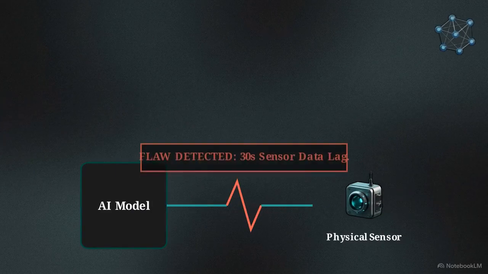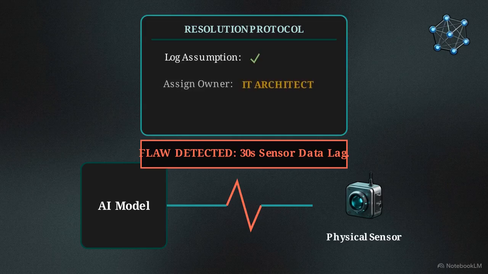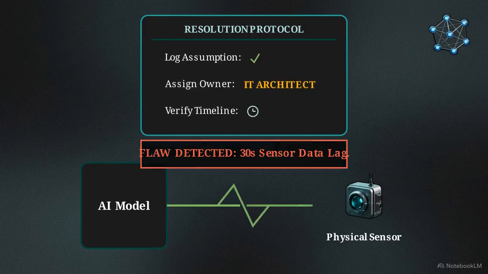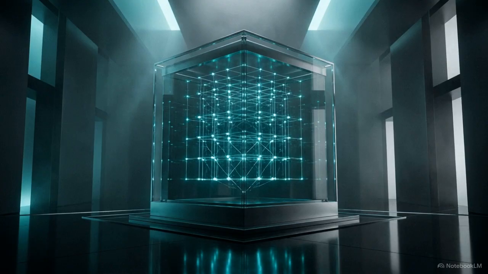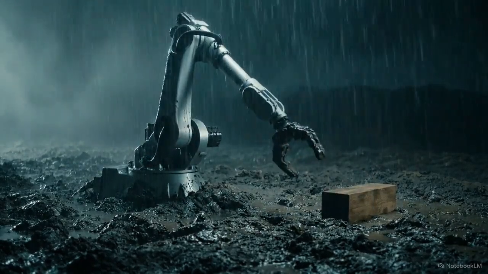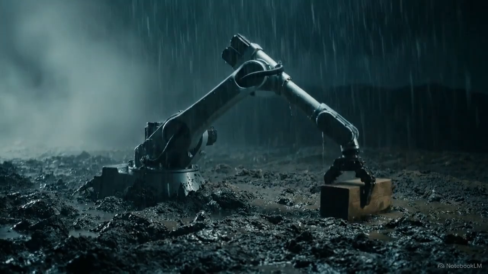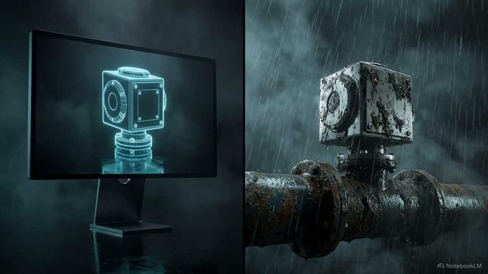Next, assumptions and dependencies expose hidden flaws, like a 30-second sensor data lag. Finding this triggers a procedural response: log the assumption, assign an owner, and eliminate the blind spot. If you skip mapping these physical and operational dependencies, you end up training a highly sophisticated neural network to optimize a perfect physical environment that doesn't actually exist outside the lab. By designing exact requirements and mapping every physical dependency, abstract business strategies are forced to survive contact with reality.